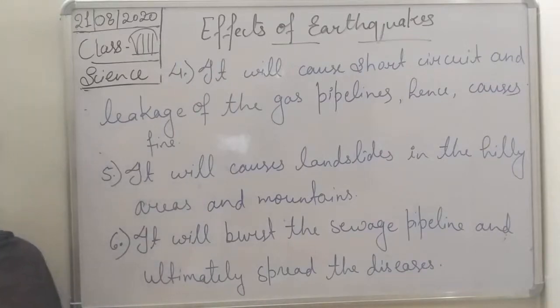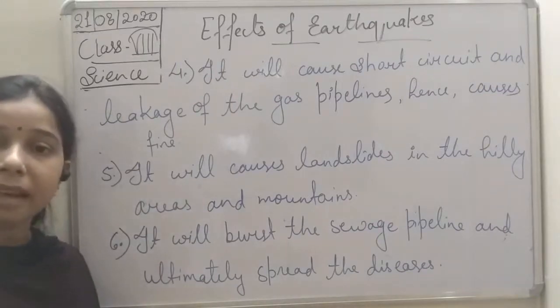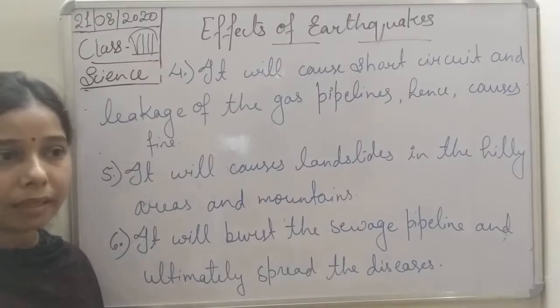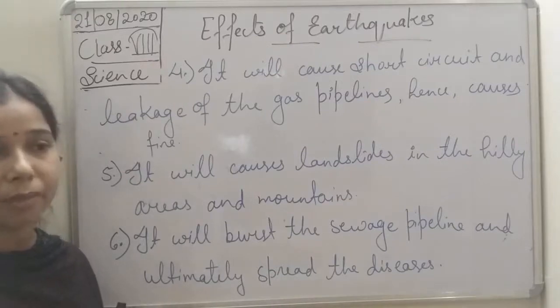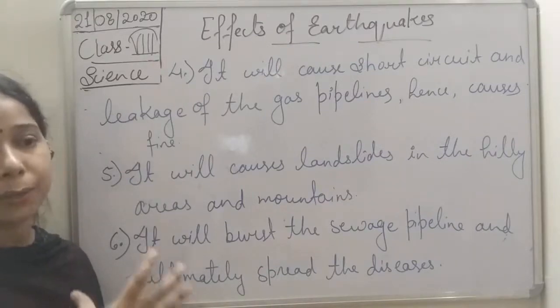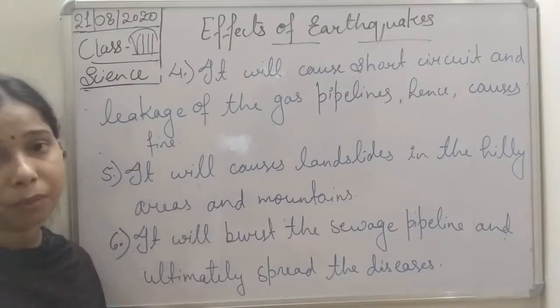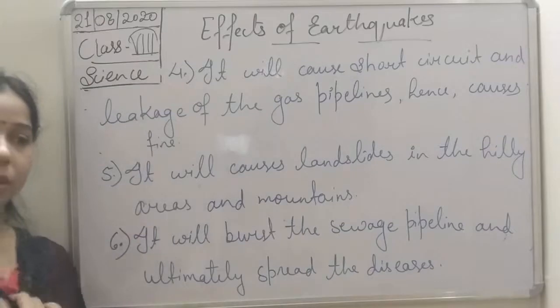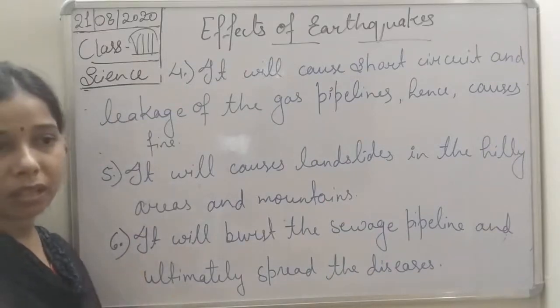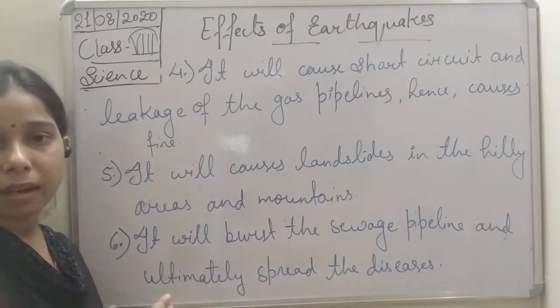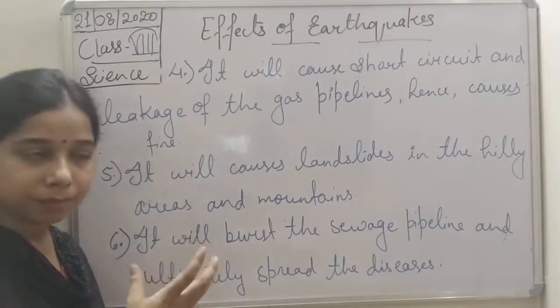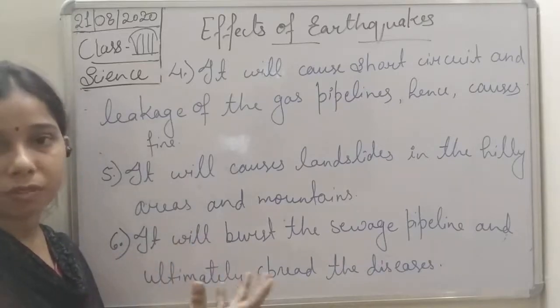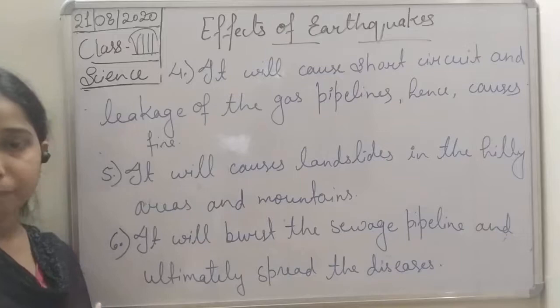So we can understand again that the first thing is that it will damage the buildings, the roads, the bridges and the houses. Because of the earthquake, as it shakes, it will destroy the weaker structures, or damage the dams and the bridges constructed by human beings.